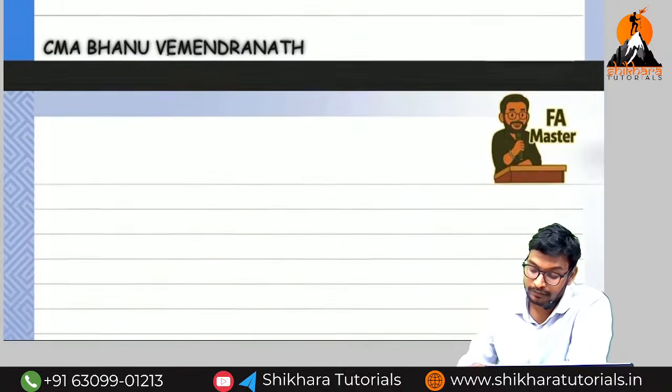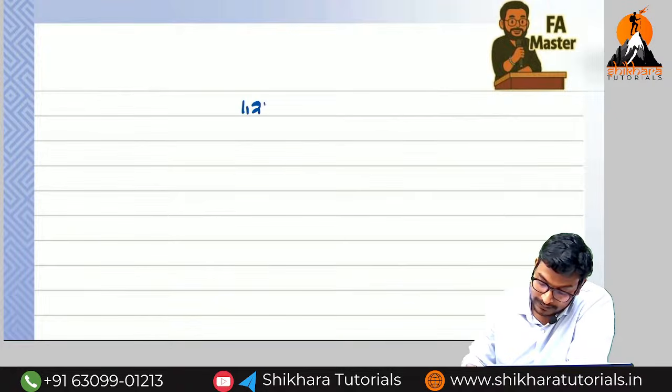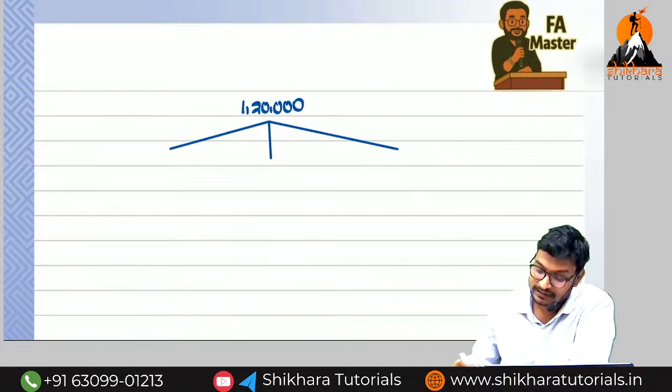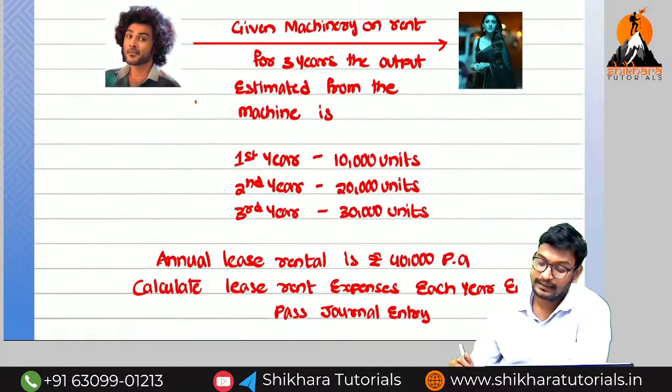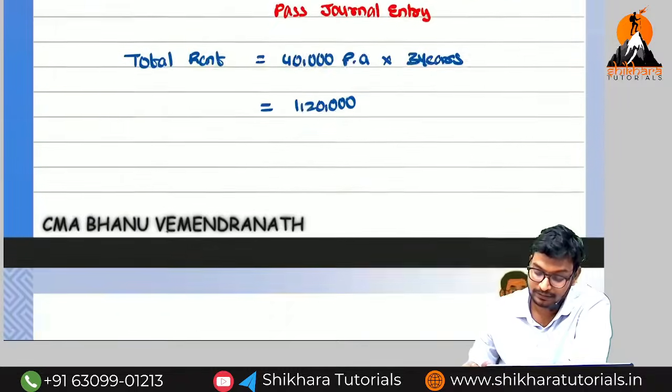Now we need to apportion it on the base of output. So this 1,20,000 we need to divide over the 3 years based on the output. First year 10,000 units, second year 20,000 units and third year 30,000 units.